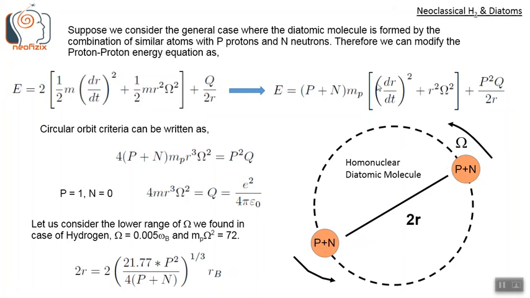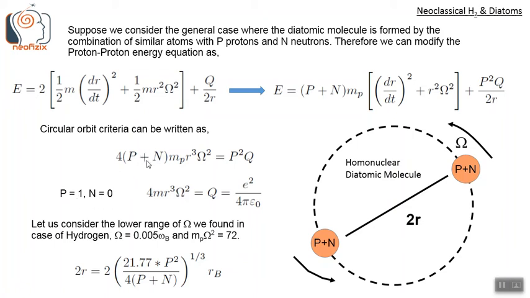From this, by considering the derivative of E with respect to r, d by dr, equals 0, and by considering r is constant, therefore d square r by dt square, the acceleration term of r, as 0, by considering those two terms, we get this circular orbit criterion: 4 (P plus N) mp r cube omega square equals P square Q. Previously we had seen the case where P equals 1, N equals 0, the hydrogen molecule case.